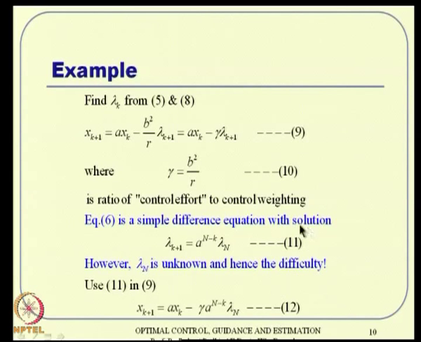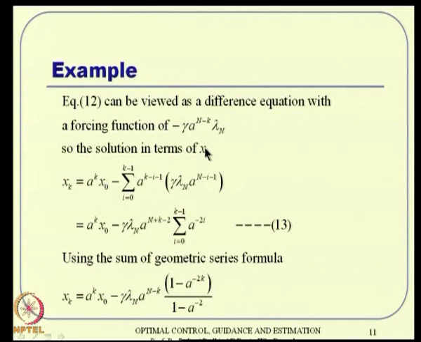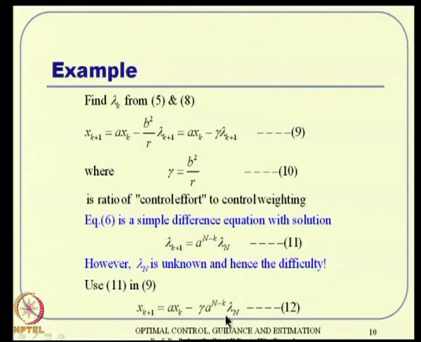But anyway, now you have this expression. So, we substitute it back here. Lambda k plus 1 is here. We substitute it back, we get something like this. Now, what happens? Lambda n we do not know, correct, that is not a problem, but lambda n is not a dynamic variable, it is just a number. Even though we do not know it, it is not a changing number, it is a fixed number. So, we can interpret this state equation as a difference equation with a forcing function.